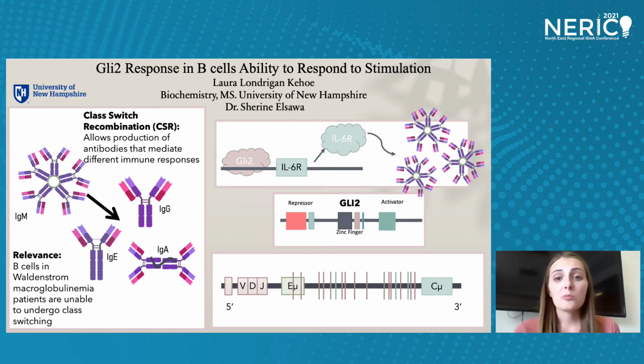In the rare cancer Waldenstrom macroglobulinemia, also known as WM, B cells have an impaired ability to undergo class switching despite normal CSR machinery. Our lab has shown a role for GLI2 in regulating IgM secretion in WM via regulation of IL-6 receptor. GLI2 is a zinc finger transcription factor, and we have found multiple potential GLI binding sites represented by the lines in between the variable region and the constant region of the heavy chain. This region is important for heavy chain expression and class switching.